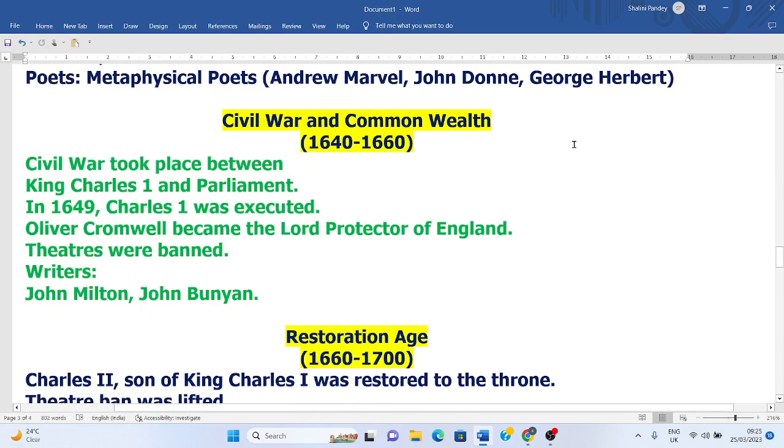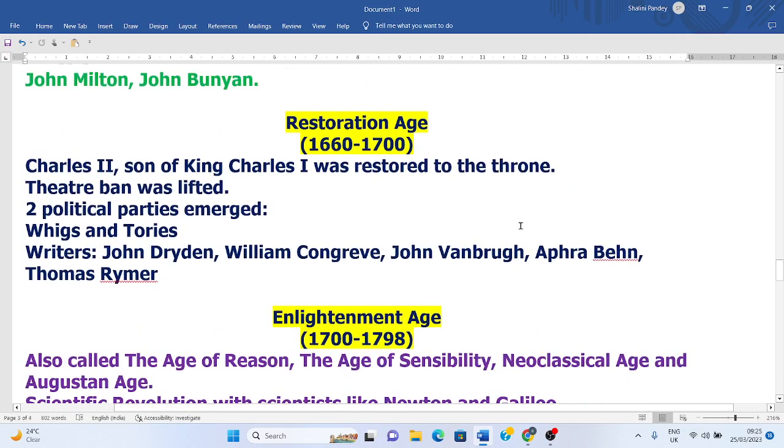So now we have the Restoration Age. The Restoration Age timeline is from 1660 to 1700. King Charles II, who was the son of King Charles I, who was executed during the Civil War period, was restored to the throne of England in 1660.